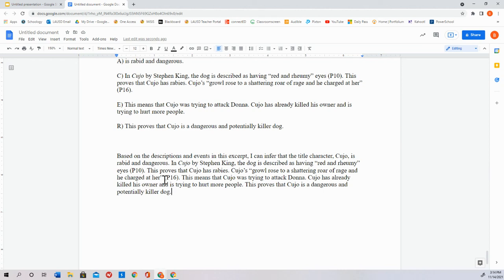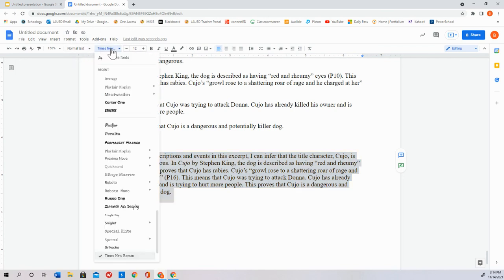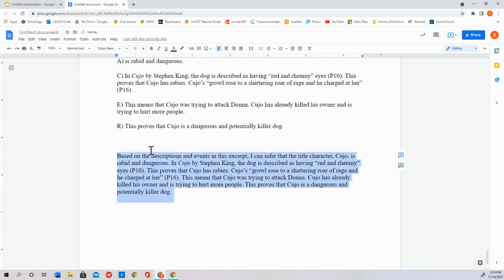So I need to make this Times New Roman 12-point font double spaced. So I'm going to highlight everything. I'm going to double click it to highlight everything, or I can just drag, let go. Everything's highlighted. Up over here on the left, underneath where it says add-ons, you can see the fonts. If I click on the fonts, I can make sure that it's Times New Roman, that everything is the same. So you need to do that. Then I'm going to double check to make sure that everything is written in 12-point font, which it is. So we're good there.